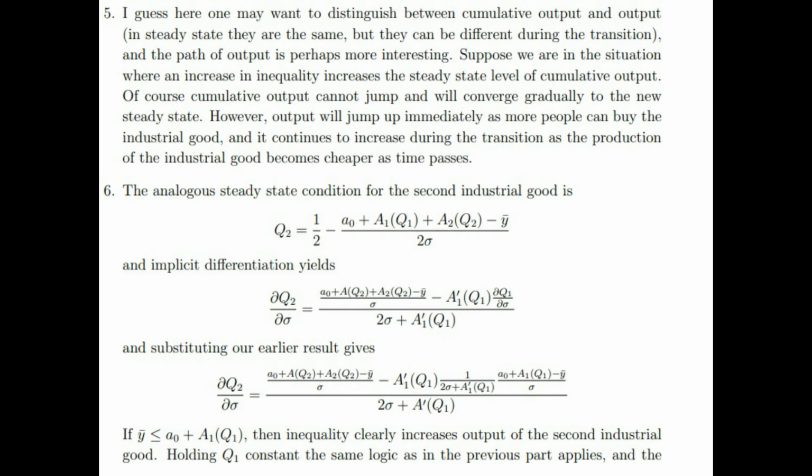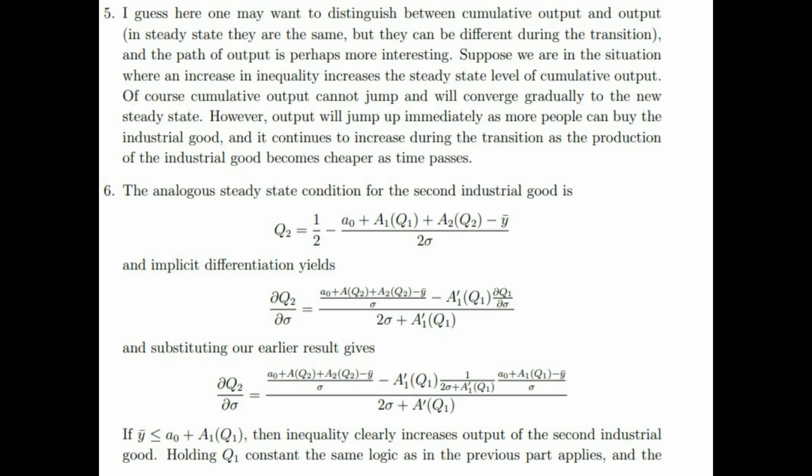The analogous steady state condition for the second industrial good is Q2 equals a half minus A0 plus A1 into brackets Q1 plus A2 into brackets Q2 minus bar y over 2 sigma.